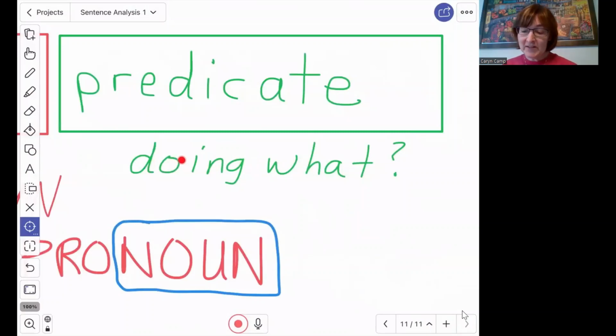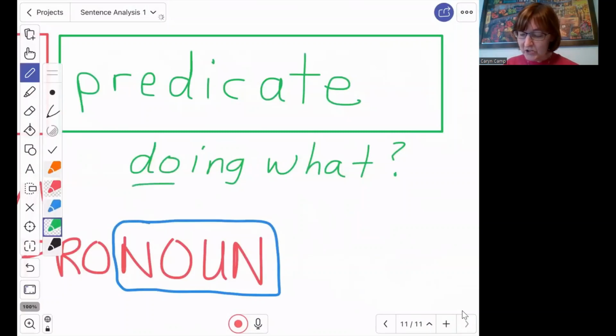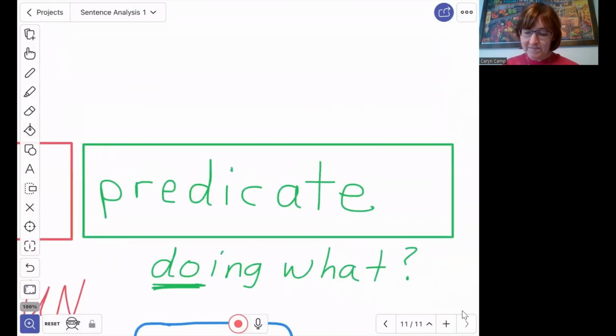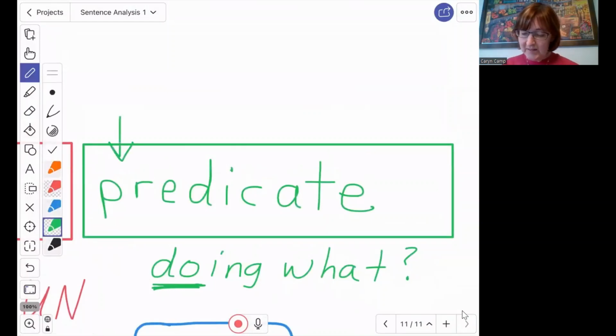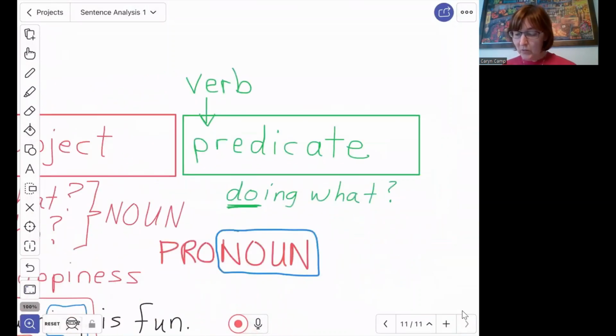And the important part of this question is right here, do. What are you doing? If you are doing something, you are doing an action. So the answer to doing what would be an action word. Do you remember what we call an action word? Starts with V. I love saying words that begin with V because they make your lip tickle. Verb. So a verb is an action word. It answers the question, doing what?